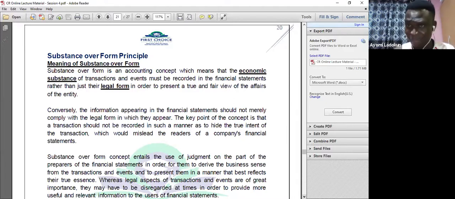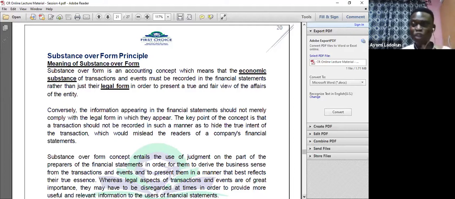Look at a company that sold goods to a customer. Meanwhile, the goods still remain in the custody of the company. The goods have not passed to the customer, and they went ahead to recognize revenue. No, it's not correct, because in substance, in the economic sense, the company still has control over the inventory. Even though the customer might have paid, you don't recognize revenue. You still recognize a liability. That's the meaning. That's the essence.